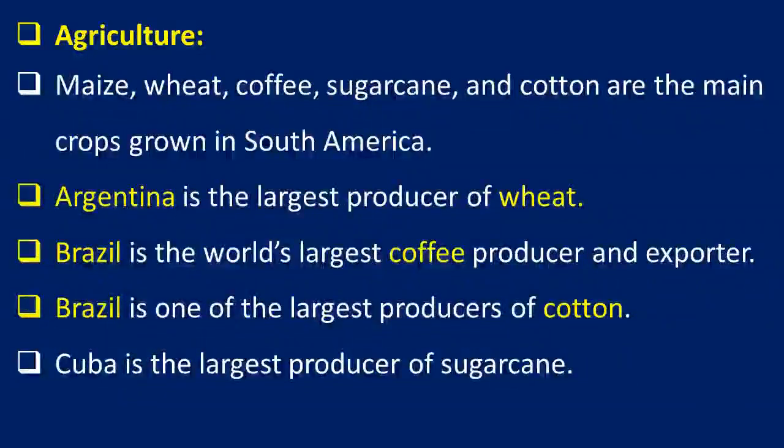Brazil's coffee is very famous. It is the world's largest producer of coffee, and the largest exporter in the world. Brazil is also one of the leading exporters and producers of the cotton crop. Cuba, which is called the sugar bowl of the world, is the largest producer of sugarcane we can see here.